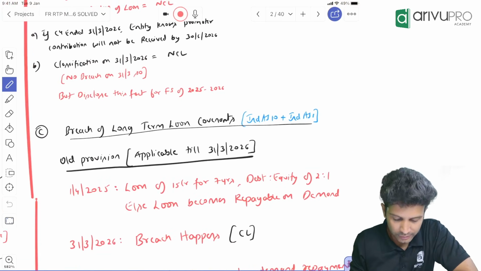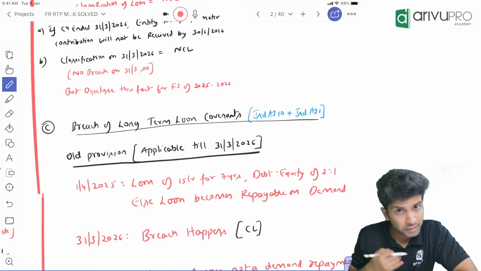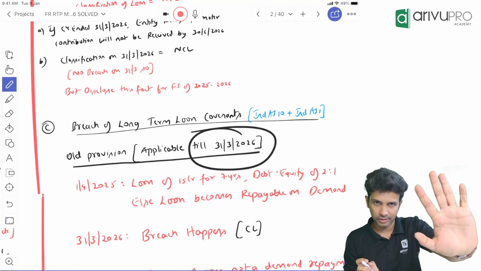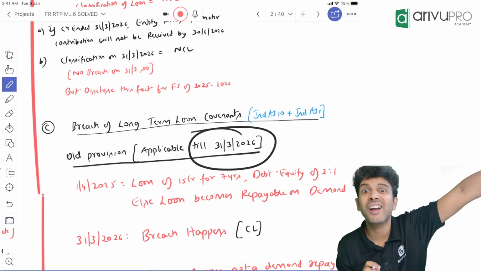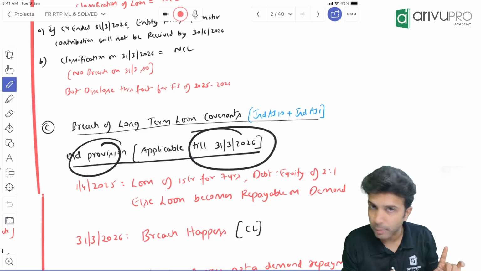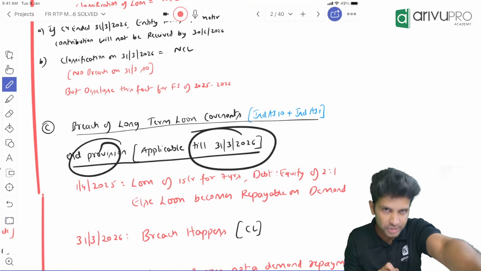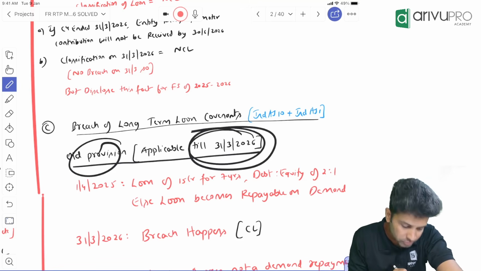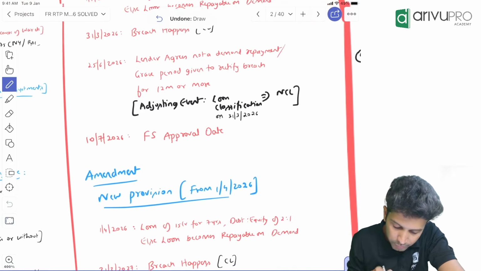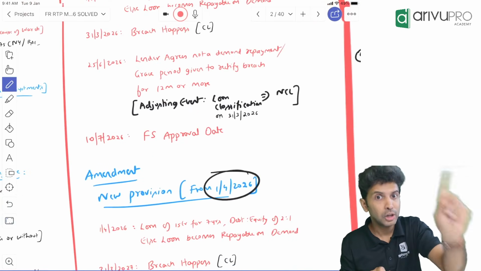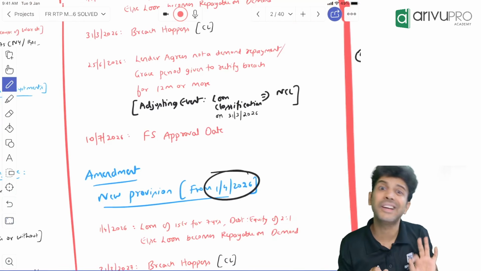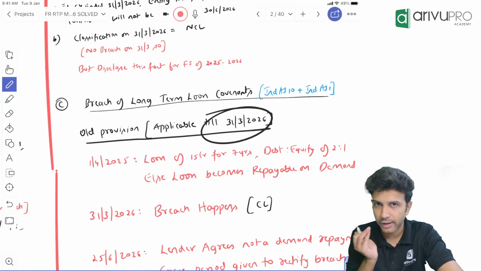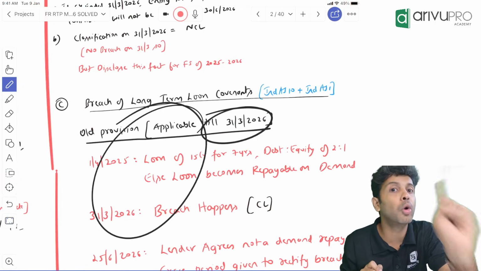Now, mind you, whatever old or existing provision was there will be applicable till 31st March 2026. So whatever problems we have done in our class, we have done using the old or existing provision. That existing provision will hold good. It is applicable till what date? 31st March. That means the new provision will only be applicable from 1st April 2026 onwards. So when a question comes on this, watch out for the date. If they by chance say 31st March 2026, what is the treatment? You'll have to give the treatment as per the old provision.